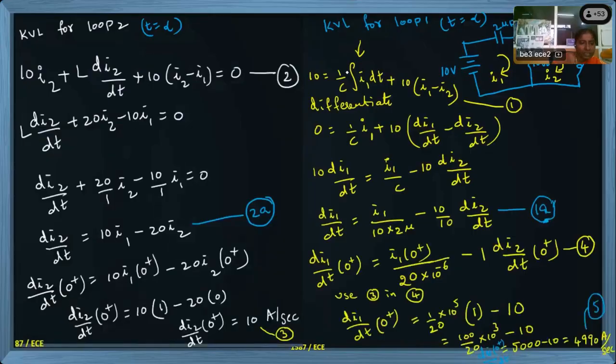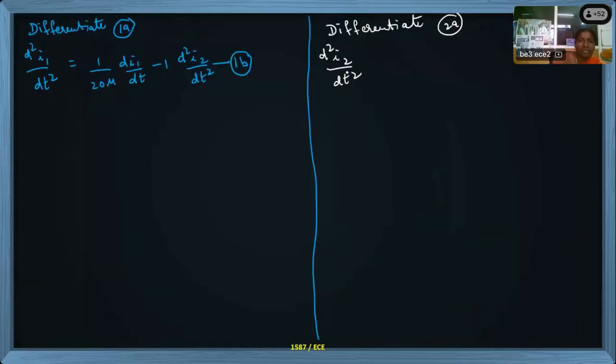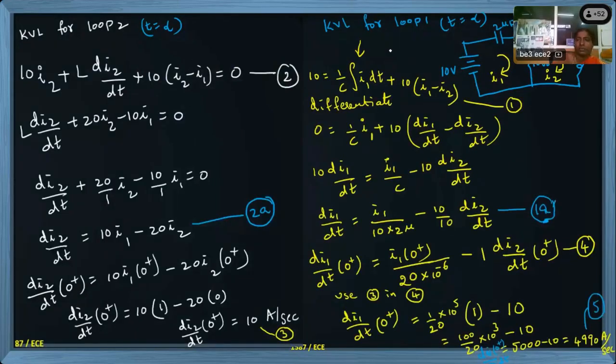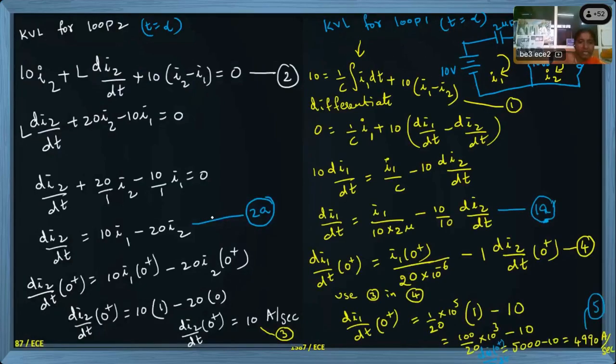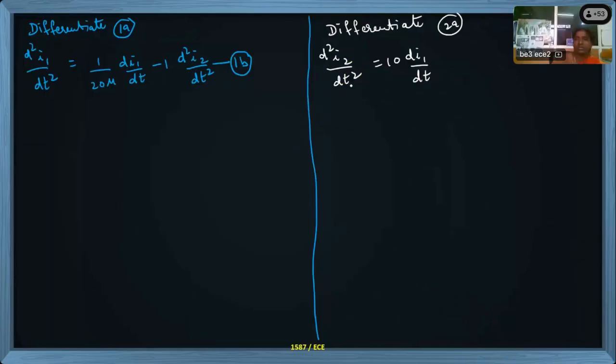Next, on the RHS, 10 I1 is there, so it will become 10 times d I1 by dt. Next, minus 20 times I2 is there, so it will become minus 20 times di2 by dt. This will become equation 2b.